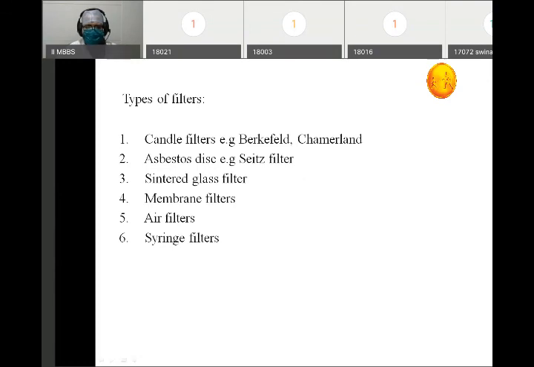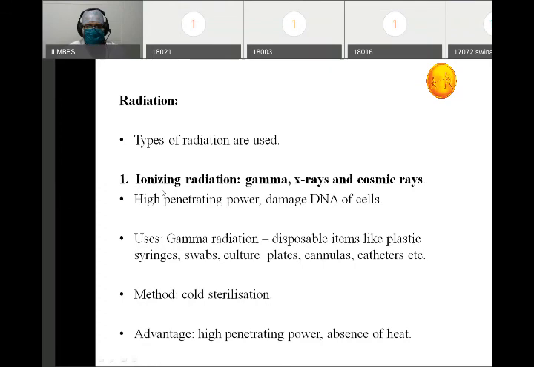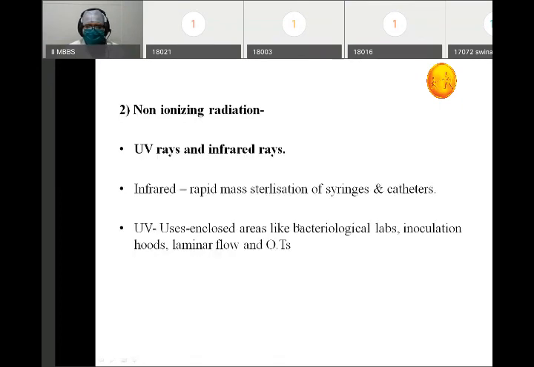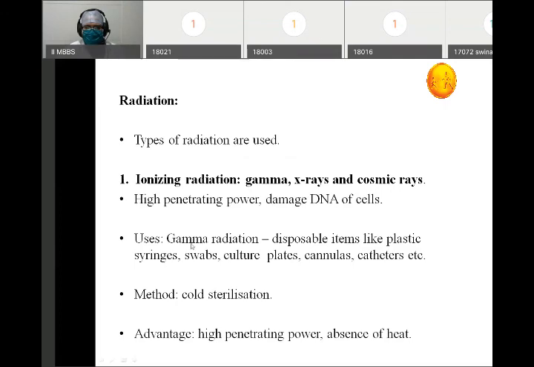Various kinds of filters are mentioned here. There are 6 types of filters, not important. Then we have radiations, two types: ionizing and non-ionizing radiation. In ionizing radiation, we have gamma rays, X-rays, and cosmic rays. This is very important. Remember gamma radiation.